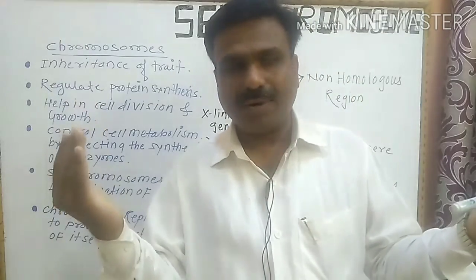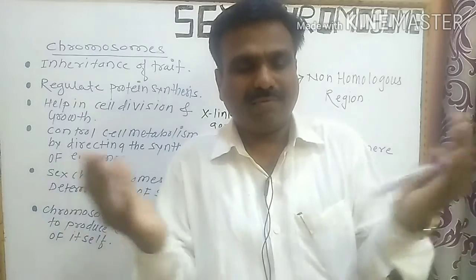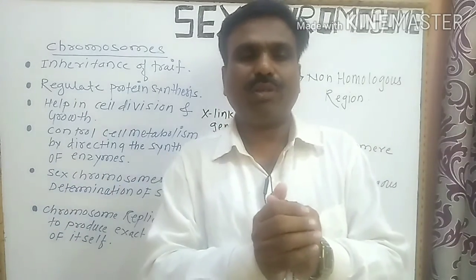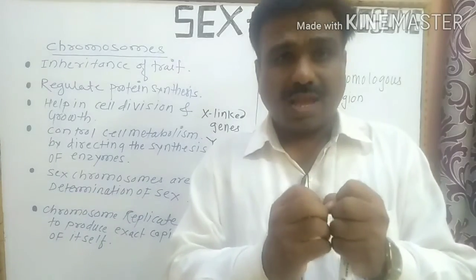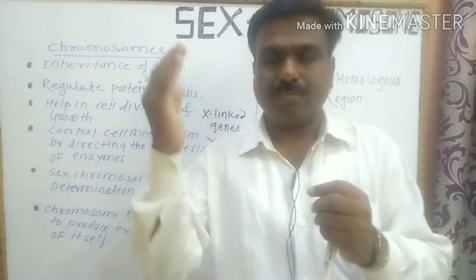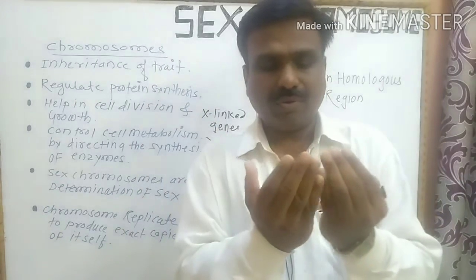One gamete comes from the male parent and another from the female parent, and they fuse to form the diploid zygote. In that zygote, the X chromosome comes from the female parent and the Y chromosome from the male parent.